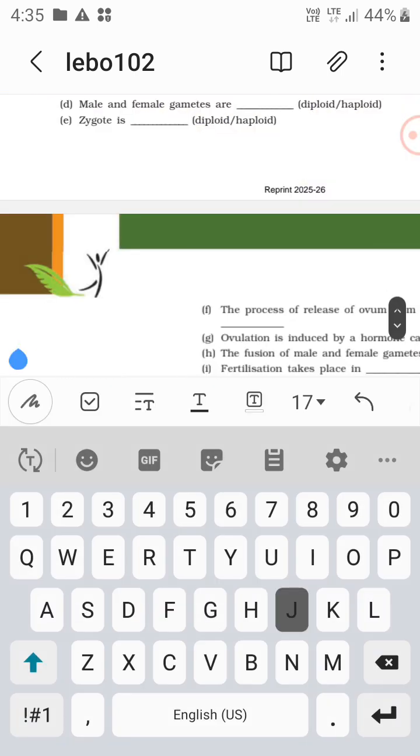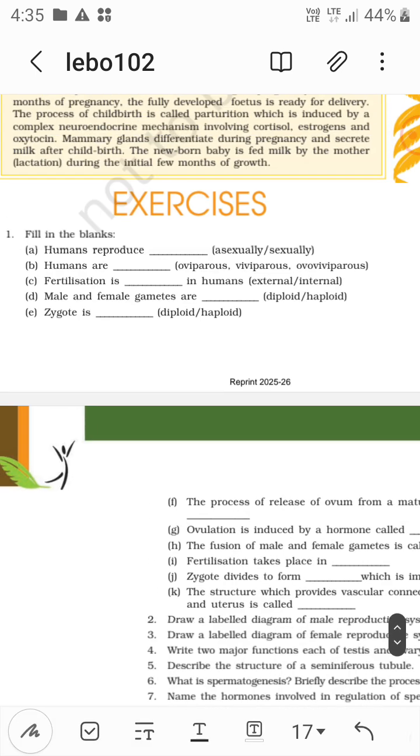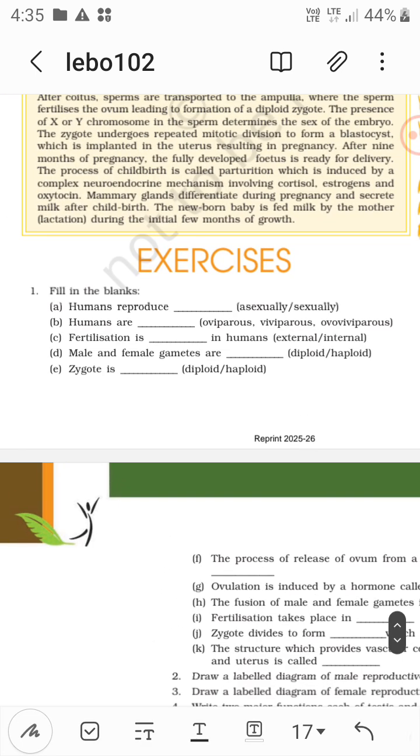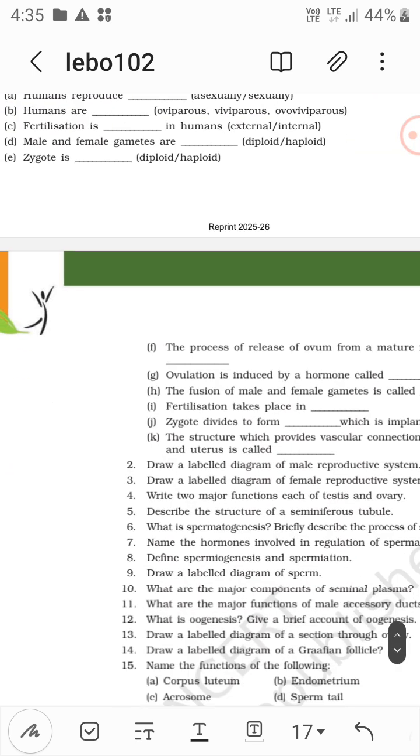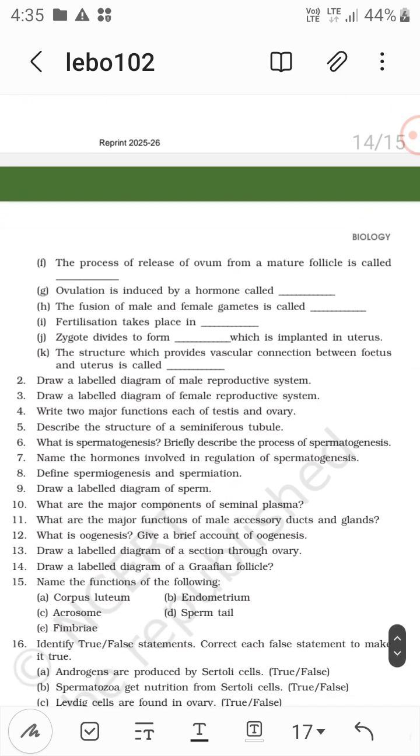Now fill in the blanks. Humans reproduce sexually. Humans are viviparous. Fertilization is internal in humans. Male and female gametes are haploid. Zygote is diploid, right? The process of release of ovum from a mature follicle is called ovulation, right?